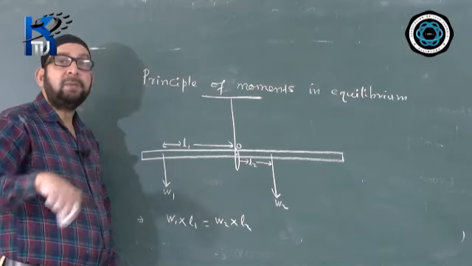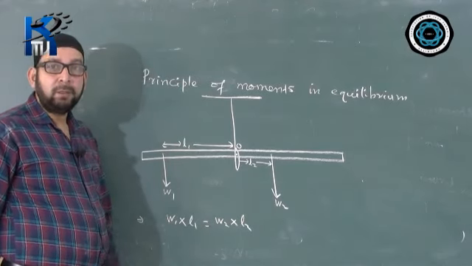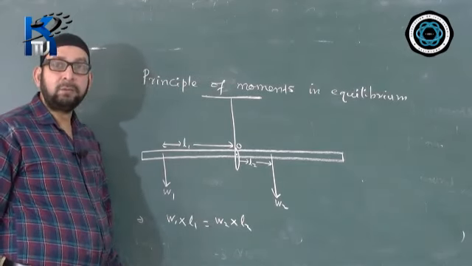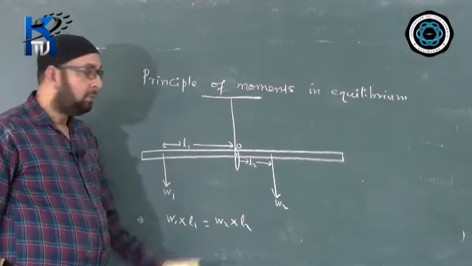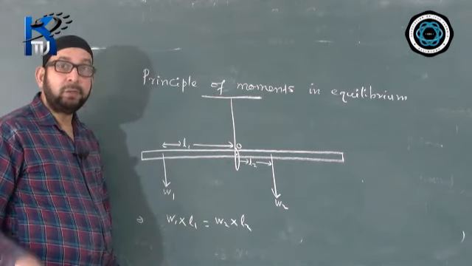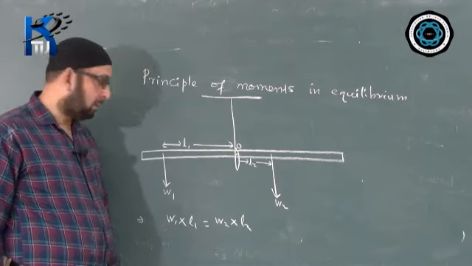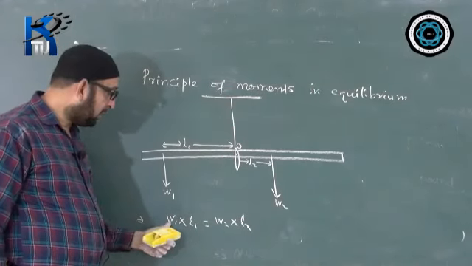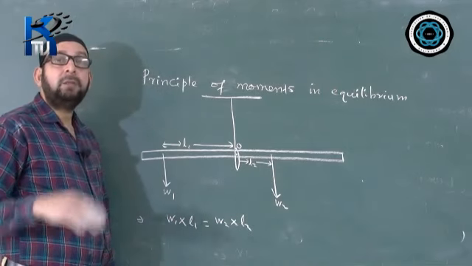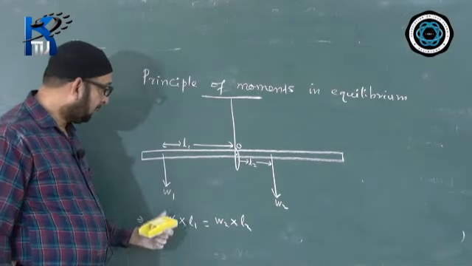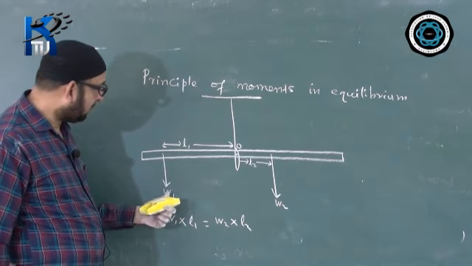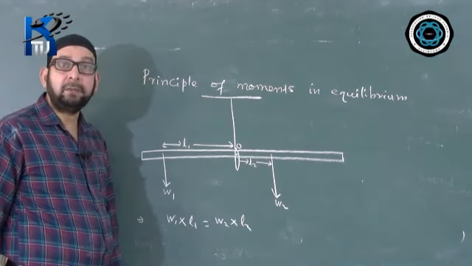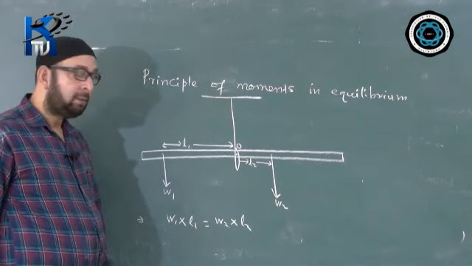If they ask you to state that principle, then you have to write: total clockwise moment is equal to total anti-clockwise moment about the pivoted point on the body to keep it in equilibrium. That you must mention. And if they are asking you to write down the equation, this is the equation you write. And they may even ask which of the two weights, W1 and W2, is greater, and give a reason for it.